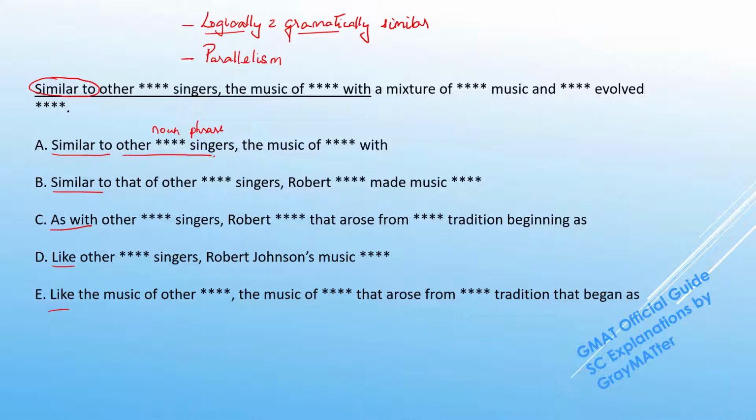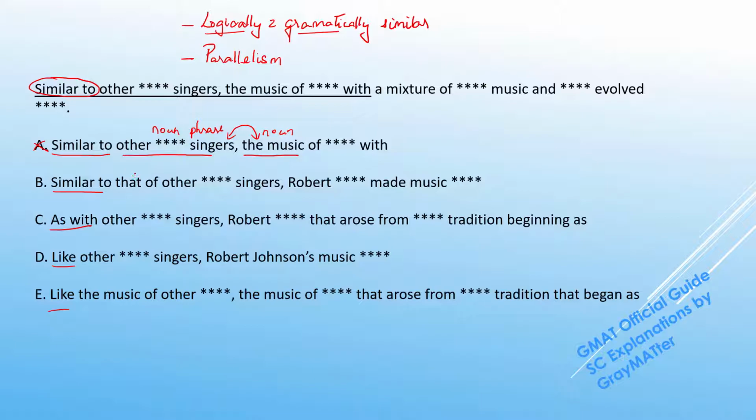Now, in this sentence's case, we do not have any modifiers occurring after the singers, and we just need to check after the comma. So we can see that the noun following the comma is the music. Yes, this is a noun, but now the question is, are they logically similar? So you can't compare singers to music, so A goes off.